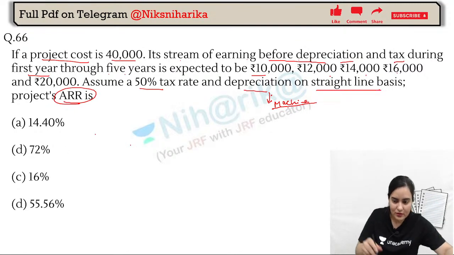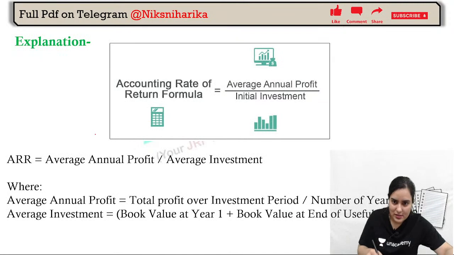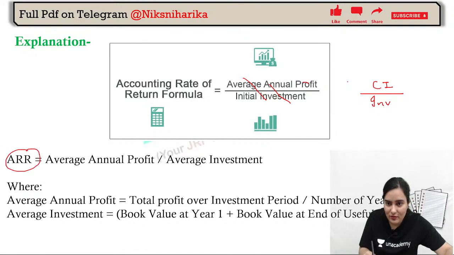Now, the formula for ARR. Let's see. The ARR formula is average annual profit upon initial investment, or wait, a more appropriate formula we have written, not just initial investment. We have done that: CI, cash inflow upon investment, and since this is average, we just have to put average here also and average here also. So the formula becomes average cash inflow upon average investment.